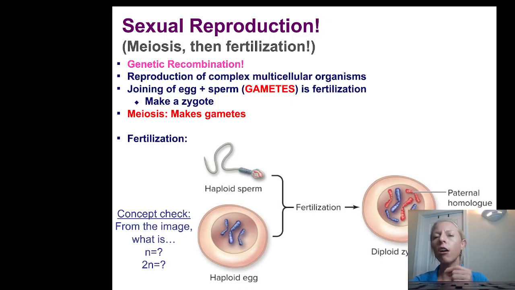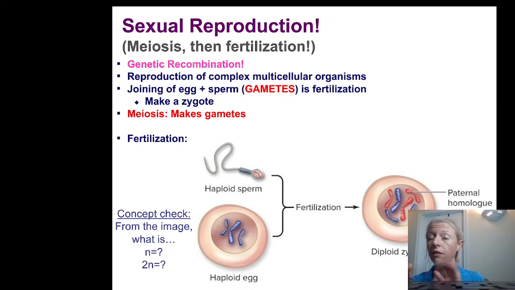They are haploid. Haplo means single or half. So they have half the amount of DNA that a normal cell has. A normal body cell has 46 chromosomes in it. A sex cell has 23. Why? Well, eventually we're going to smash an egg and a sperm together, and when we do that, we don't want too many chromosomes. So if the egg has 23, the sperm has 23, and we come together, we have 46 and we're good.